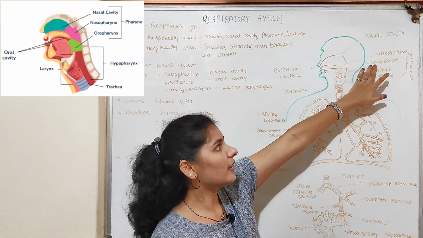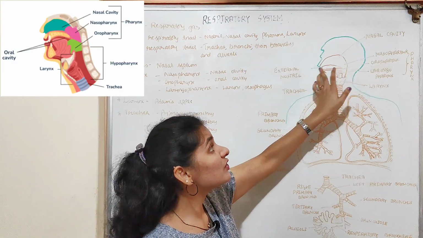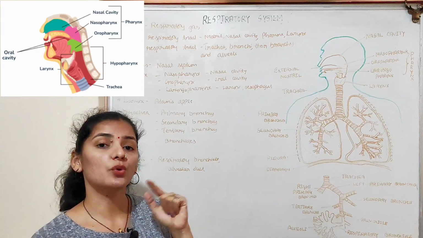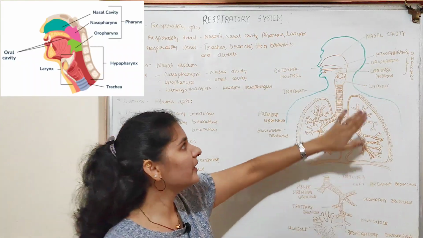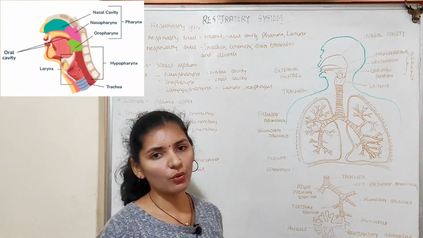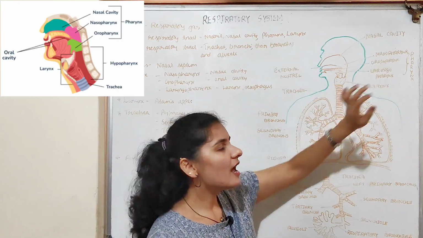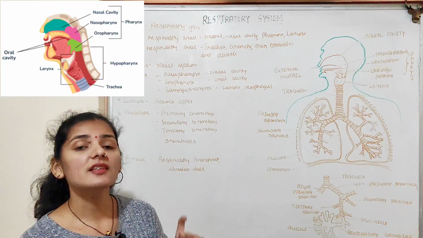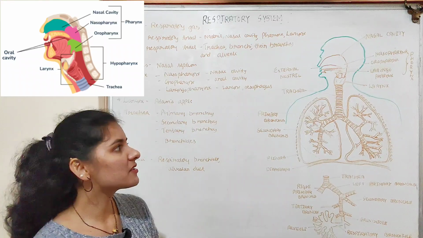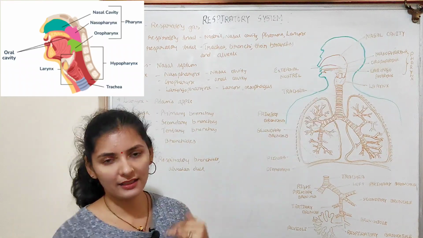Next is the middle part, that is the oropharynx, into which the oral cavity opens. So the oral cavity opens into the middle part of the pharynx known as the oropharynx. The inner or posterior part of the pharynx is known as the laryngopharynx, because this laryngopharynx opens into the larynx and esophagus.